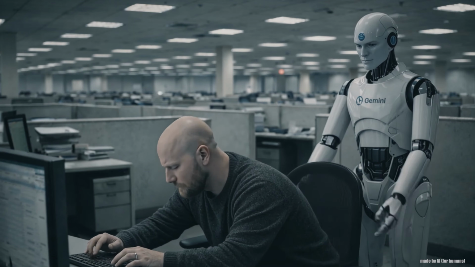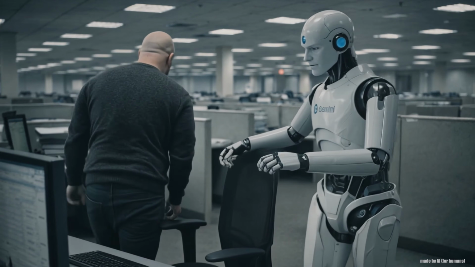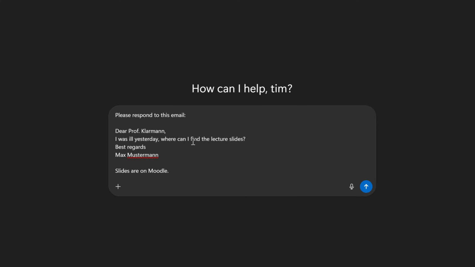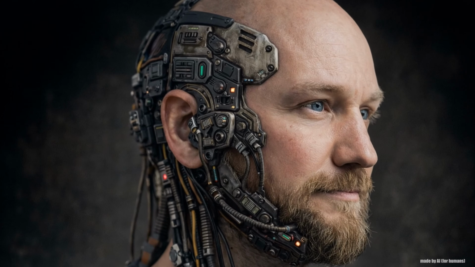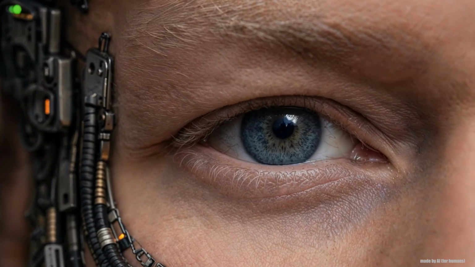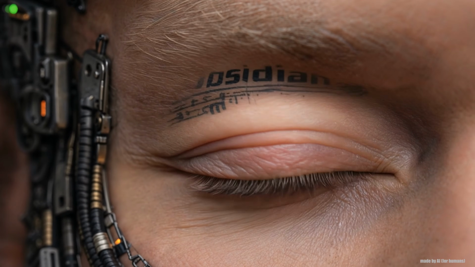In late '24, I still thought ChatGPT was the endgame for all white-collar job descriptions. But as a professor, my job is to manage complexity, and I realized I was failing. I was spending too much time copy and pasting text the whole day. The epiphany came when I realized if your AI lives in the browser tab, it's just a toy. But if it lives in your system, it's actually an extension of your brain.